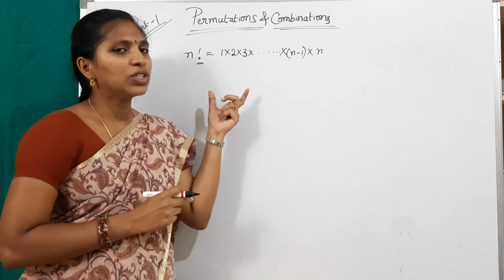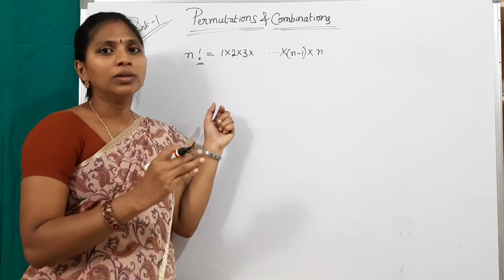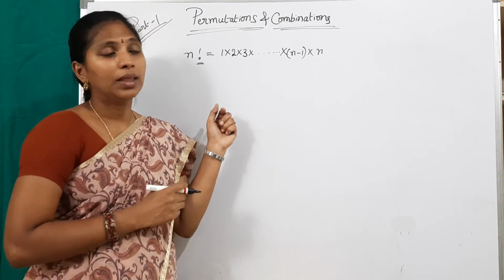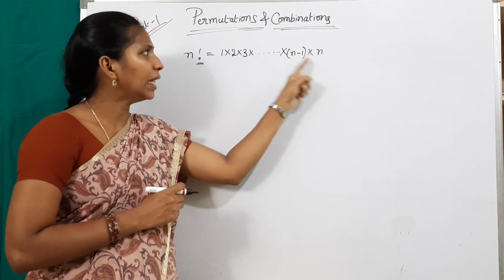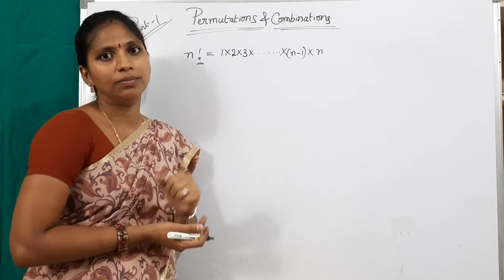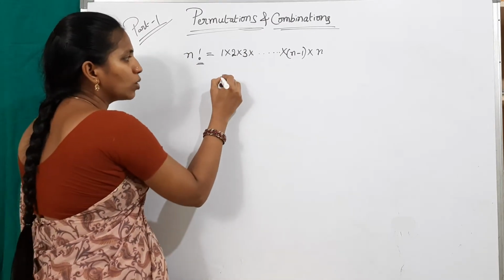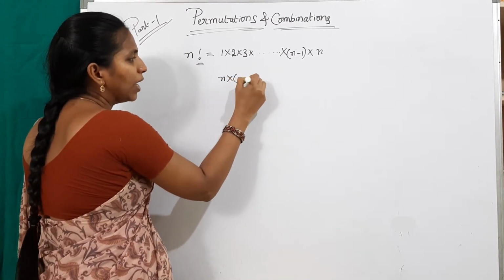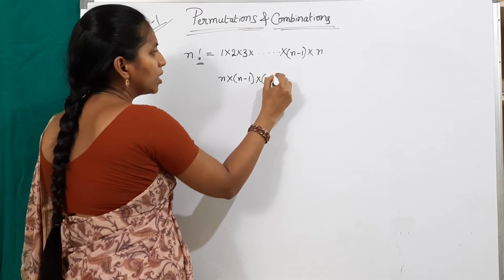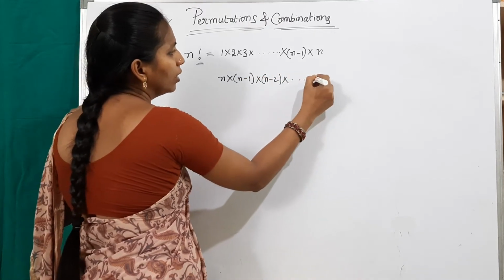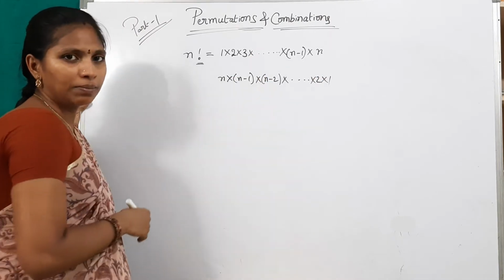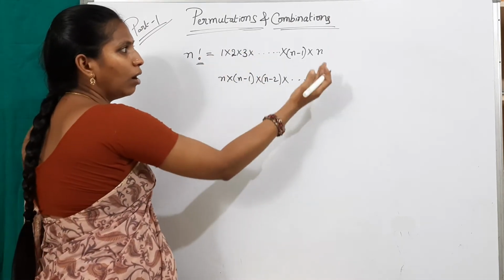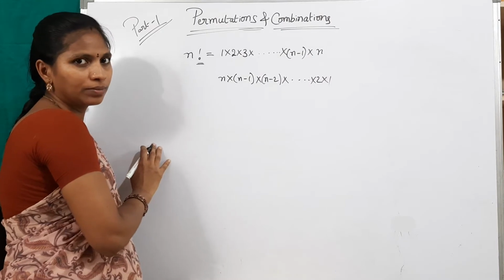The product of consecutive numbers from 1 to n is called n factorial. We can write it like this also: n into n minus 1 into n minus 2 and so on, 2 into 1. Both are the same, from 1 to n or n to 1.